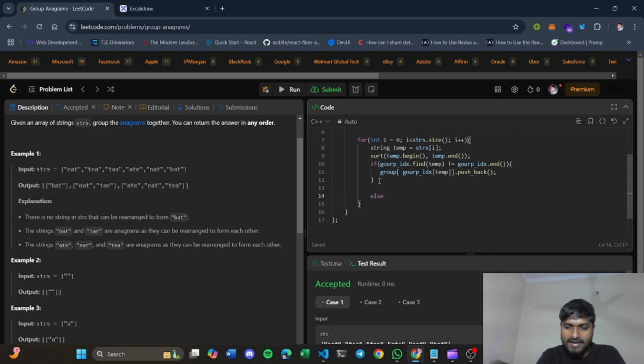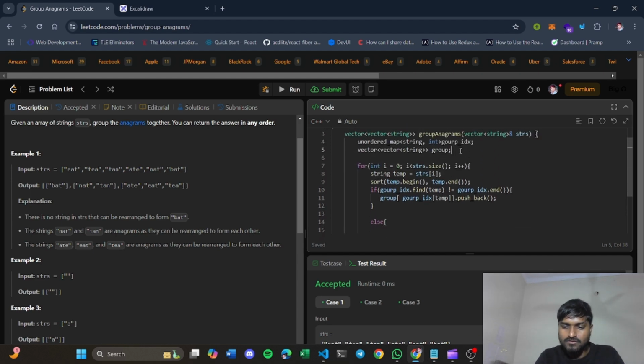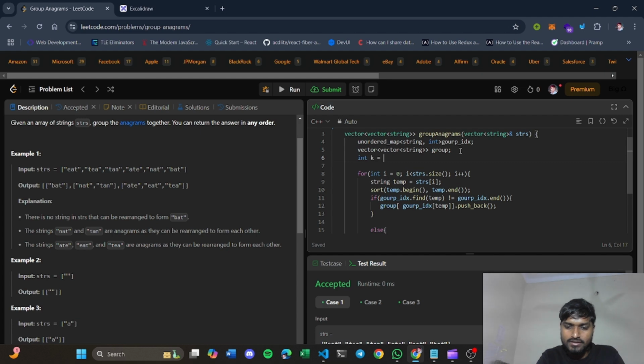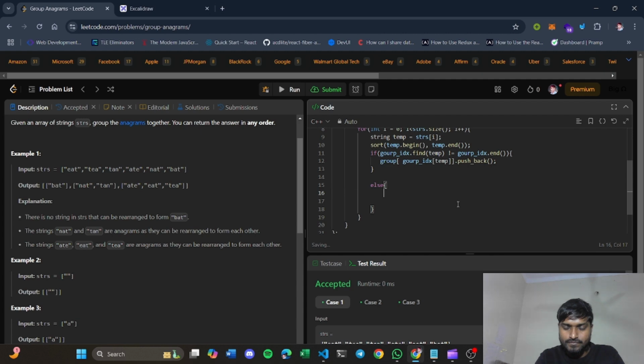Otherwise, if you don't find any group for that word, what will you do? Here you have to declare another variable. Let's call it k to mark the group number. If you don't find any group for that word, you will create a new group for that word. So temp is equal to k.